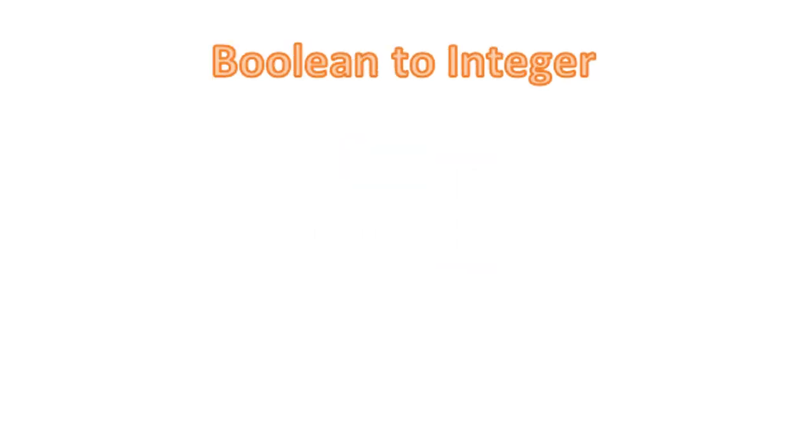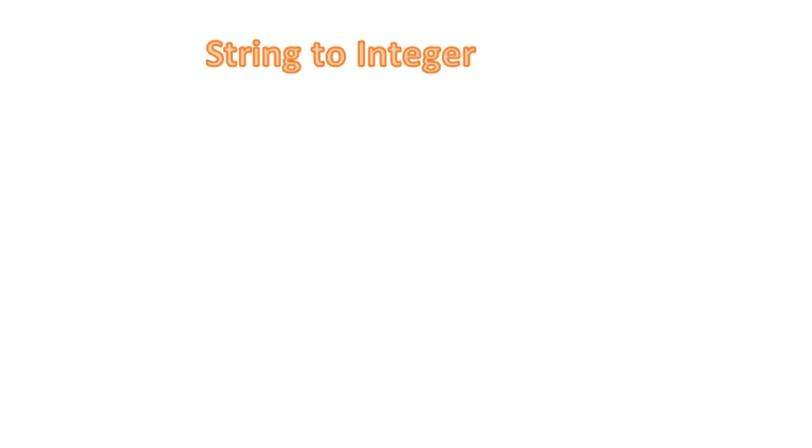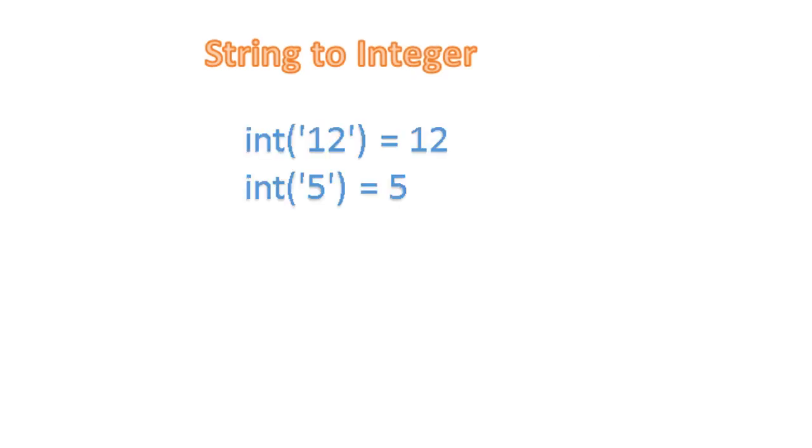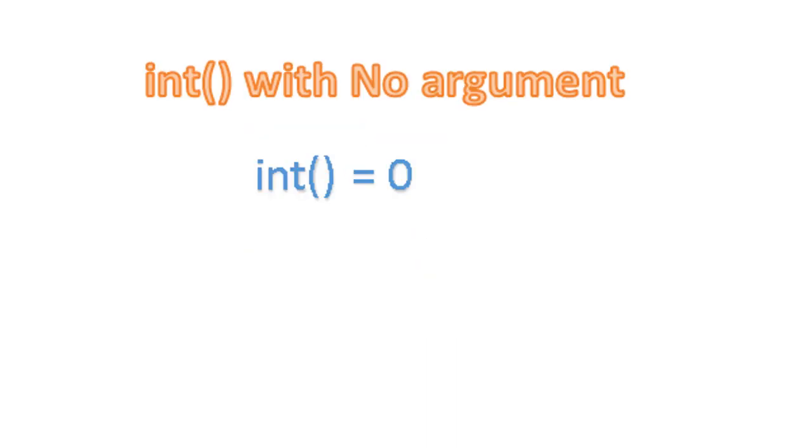Converting boolean value to integer. Boolean value can be converted to integer with two possible values, either 1 or 0. If value is true, after conversion, integer value will be 1. If value is false, then the integer value will be 0. Converting string to integer. String can be converted to integer only when the string value has a valid integer value. String values such as 4.5, ABC cannot be converted to integer. If no argument passed to int function, it will return 0.